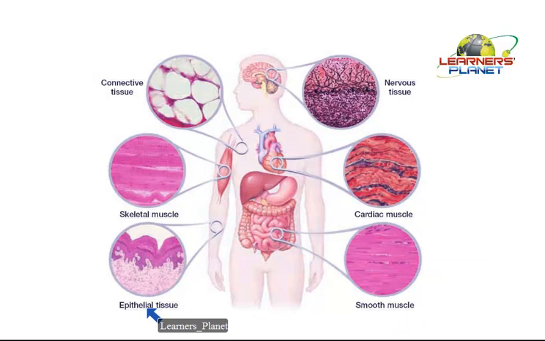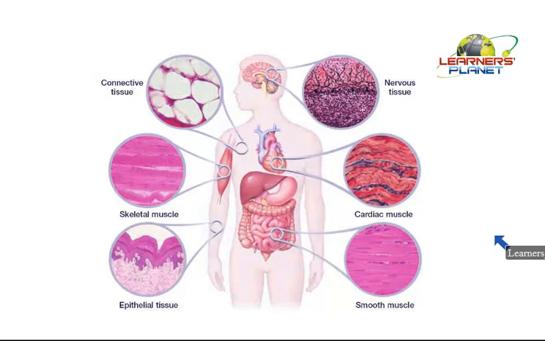Then the epithelial tissue, the outer layer. Outer layer of what? The skin. Suppose this is a stomach, then this outer lining of a stomach is made up of epithelial tissue. Even the inner lining is also covered by the epithelial tissue.